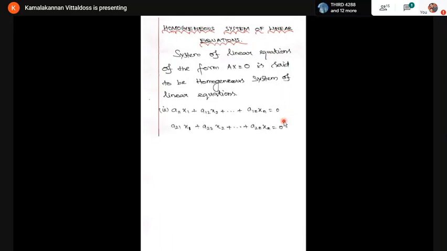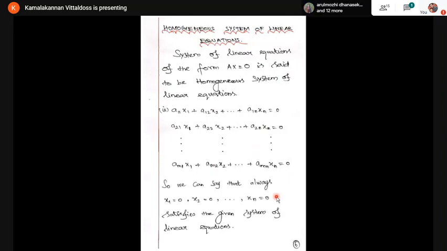I'm taking one more equation. Again, the right side is 0. Similarly, if I take m equations, the right side is 0. This system is known as a homogeneous system since all the right-hand side constants are 0. I already explained this. For the homogeneous system, there is a trivial solution, namely 0, 0, 0. So we can say that x1 = 0, x2 = 0, ..., xn = 0 satisfies the given system of equations. This solution is known as the trivial solution.